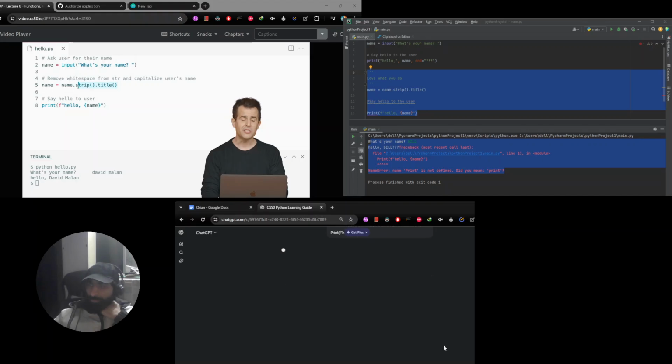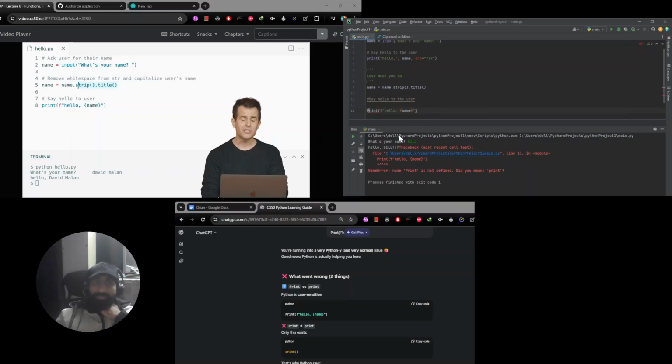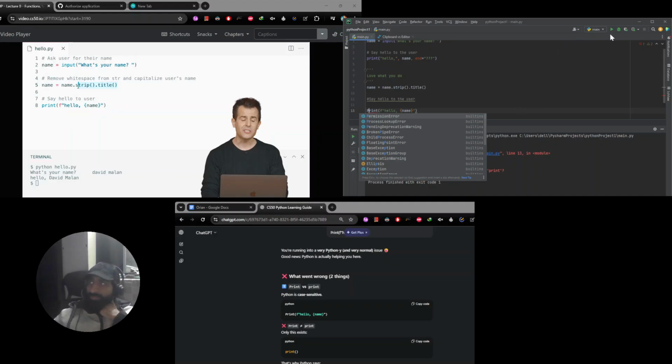We have to ask the ChatGPT because I'm not wrapping my head around it. Okay, so I was using a wrong print. Yeah, let's try running it again.